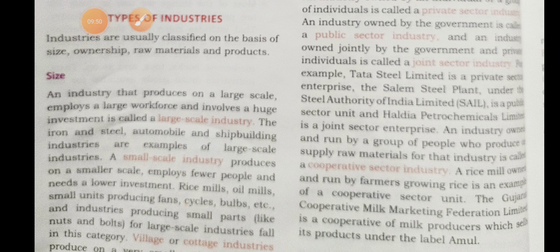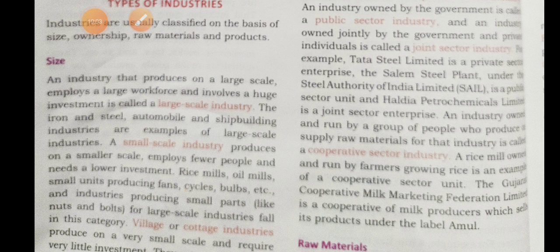And what is ownership? Here we learned about private sector industry, public sector industry and joint sector industry. Private sector means the owner is an individual or a group of people, public sector industry means it is owned by the government, and joint sector means owned jointly by the government and private individuals.